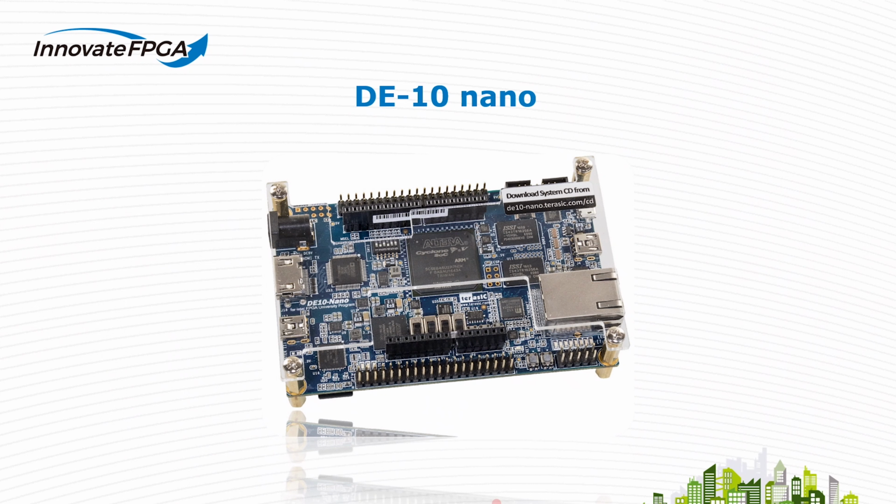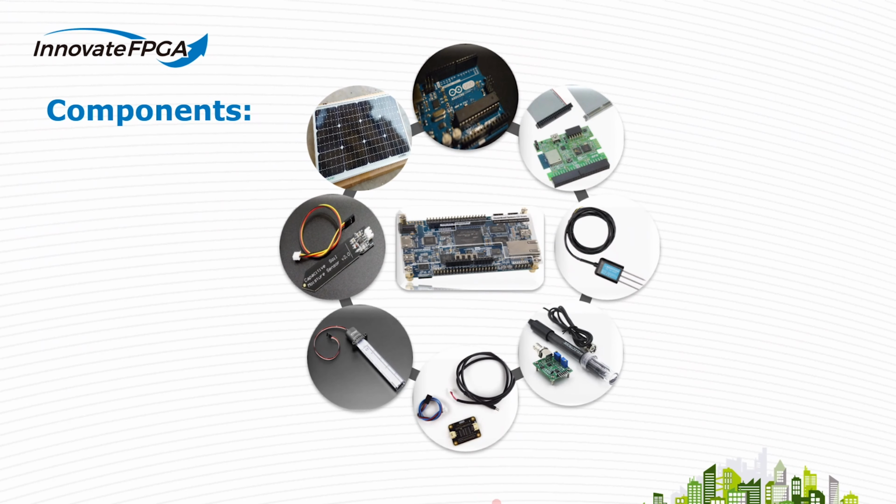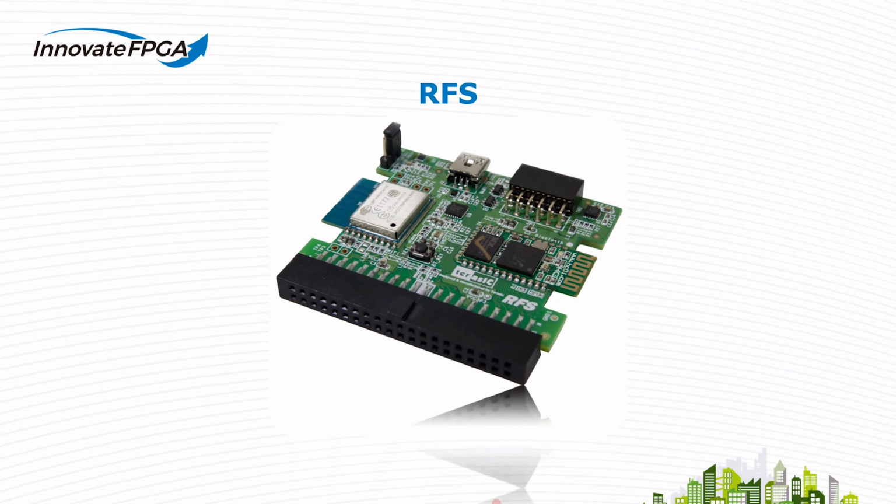We used the Arduino Uno controller for collecting all the analog sensor data and sent it to the D10 Nano using serial communication. By using this RFS dot record, we collected temperature and humidity sensor data for further processing.